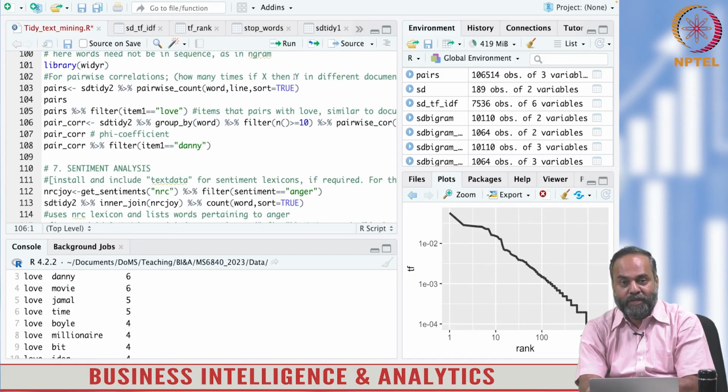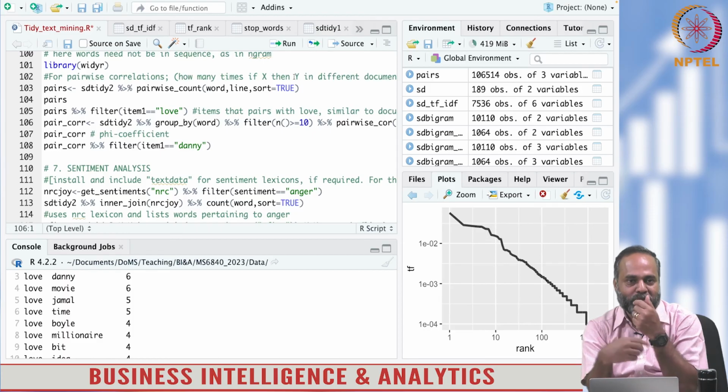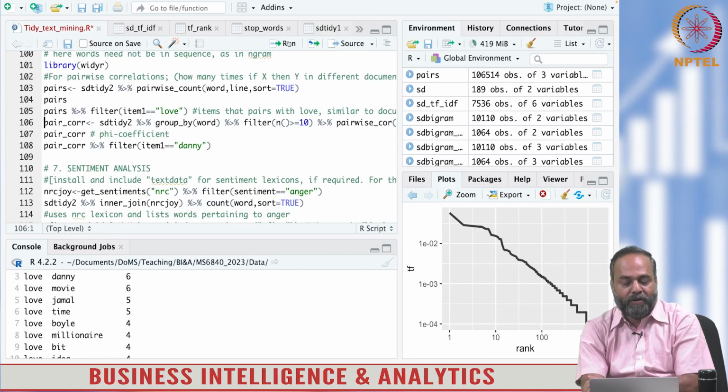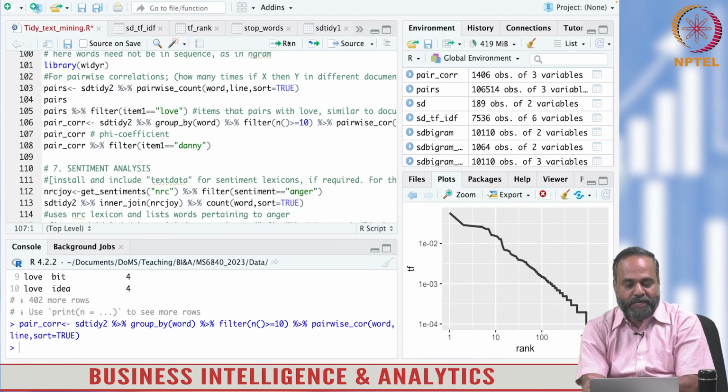So you can actually take a word like gali. If you want to see who has been abused, take gali and then see which are the people associated with that. Or if there is a bad word or a good word, you can actually use pairwise association. In a forum like this, there are a lot of abusive words. I just wanted to caution you about that.